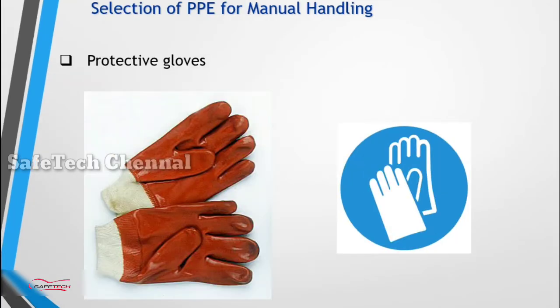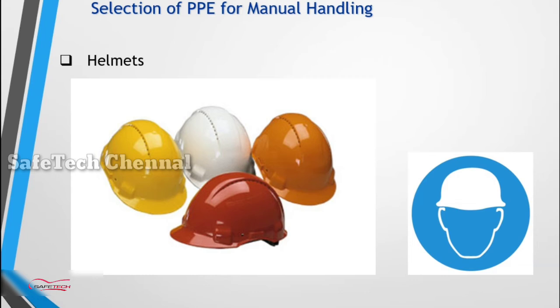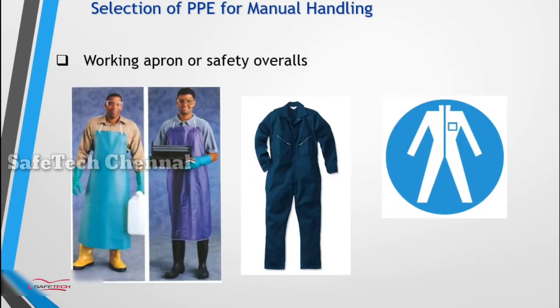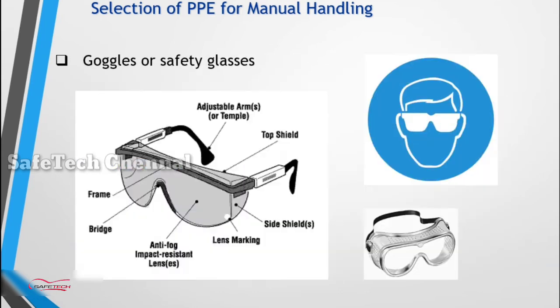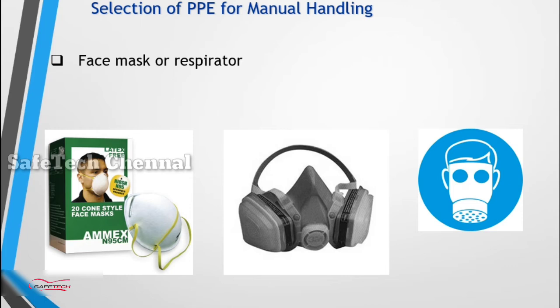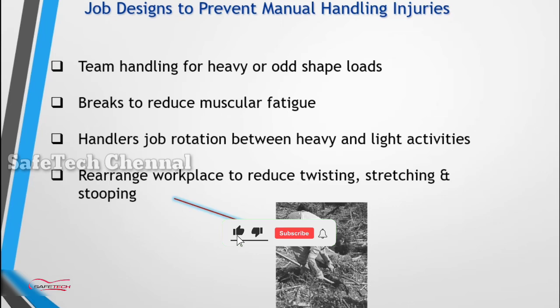Selection of personal protective equipment: safety boots, then the helmet, hand gloves, apron, safety overalls, eye goggles, and respiratory protection using a mask or cartridge type mask.